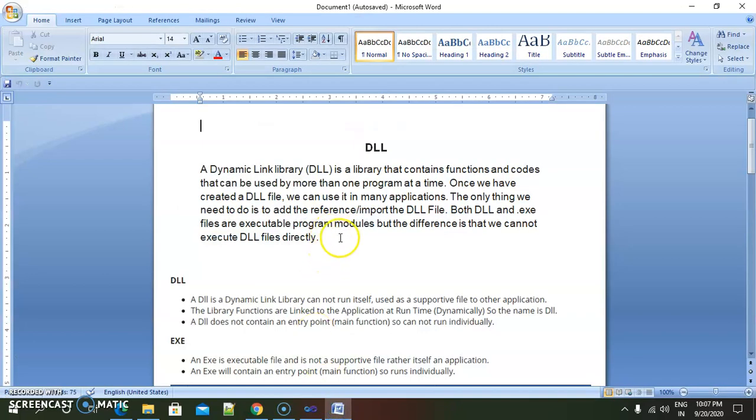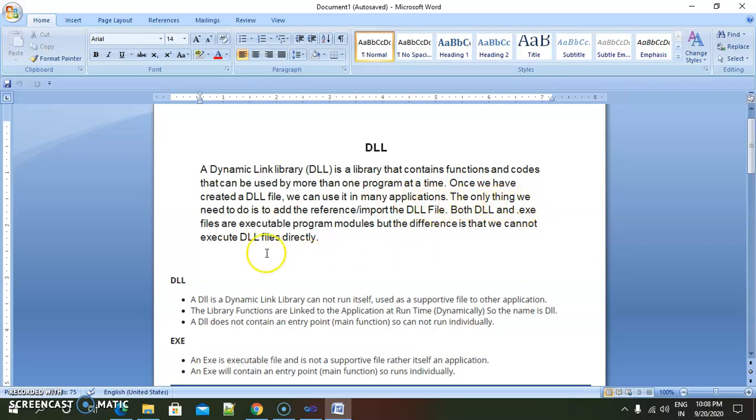Hello students, in this video we see what is meant by DLL in C#. DLL means Dynamic Link Library. DLL is a library that contains functions and code that can be used by more than one program at a time. Once we have created a DLL file, we can use it in many applications.